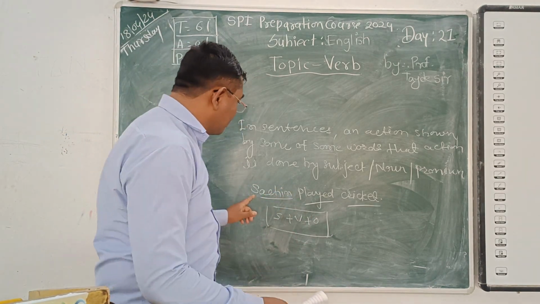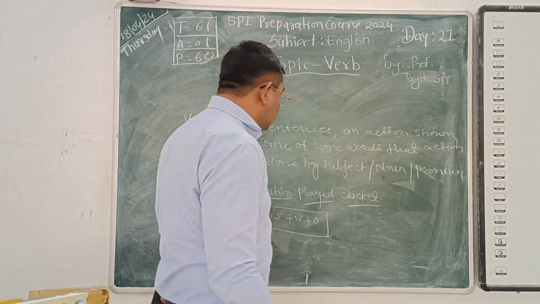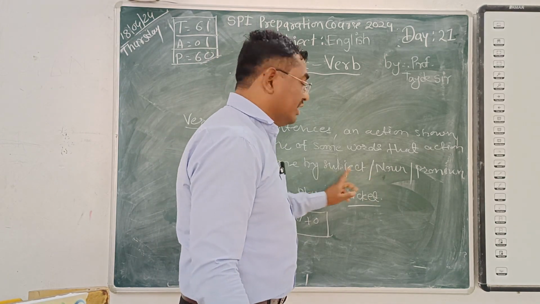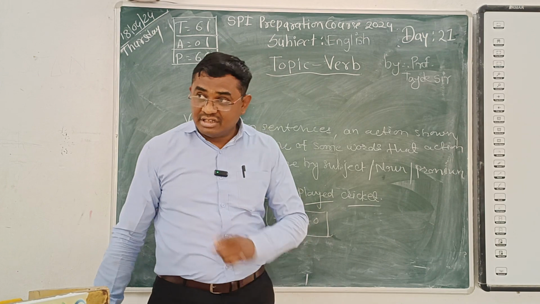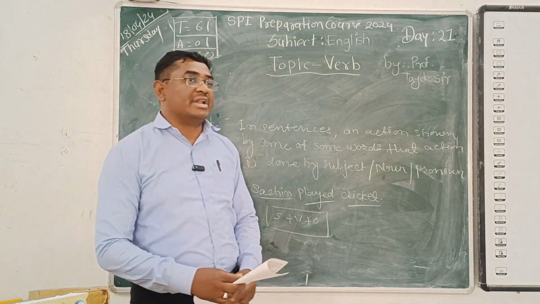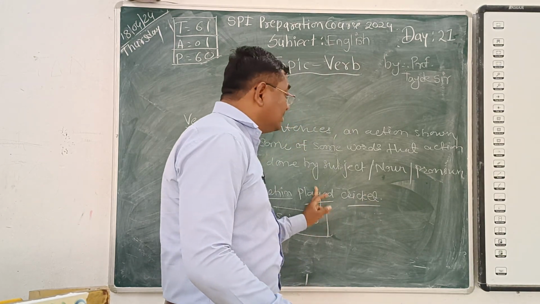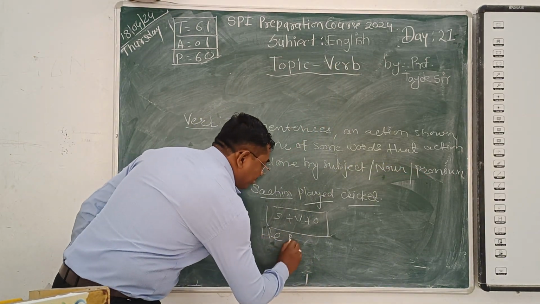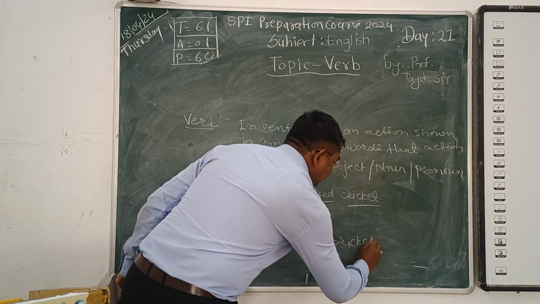But actually here, suppose I mention the noun. It is a subject, we can call it the subject as well as a noun. Which noun is this? It is a proper noun. Very good. And then if I want to convey this sentence with a pronoun, I say, he plays cricket.